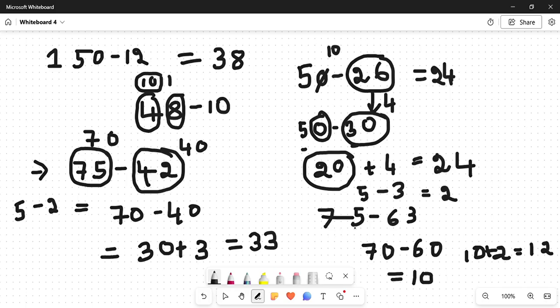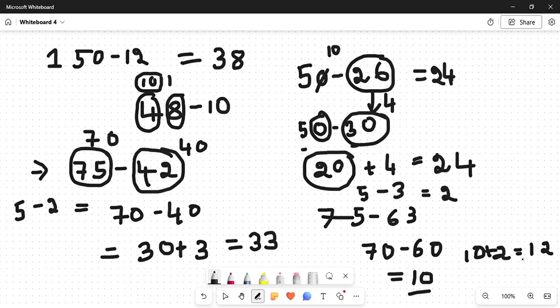So guys, this is 75 and this is 63. We take this as 70 and this as 60. Subtracting 70 minus 60 gives you 10. 75 is 70 plus 5, and 63 is 60 plus 3. So 5 minus 3 is subtraction, which is 2, and we add that 2 to what we got, which gives you 12.